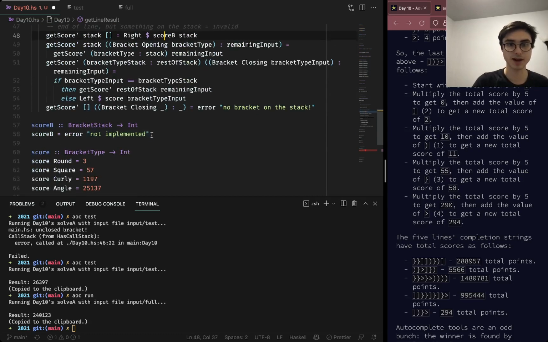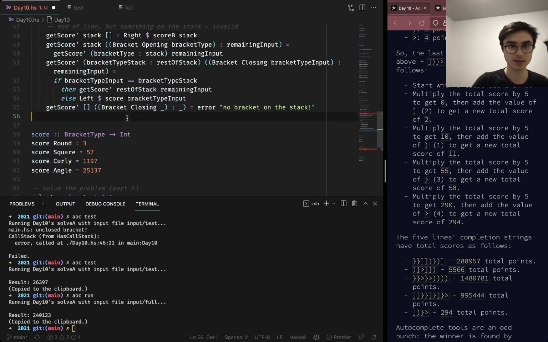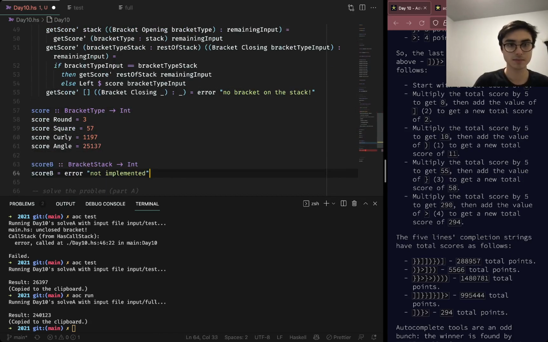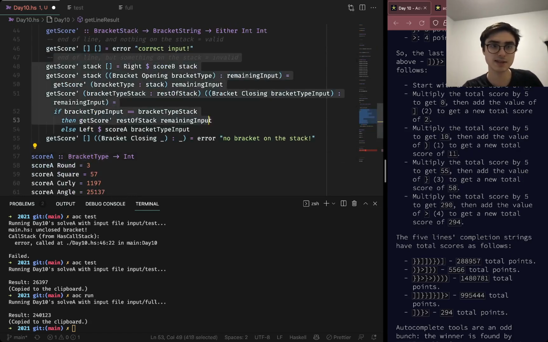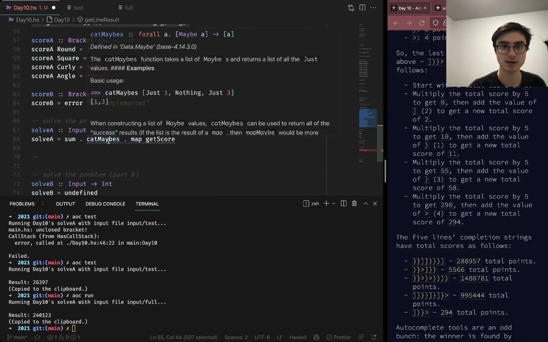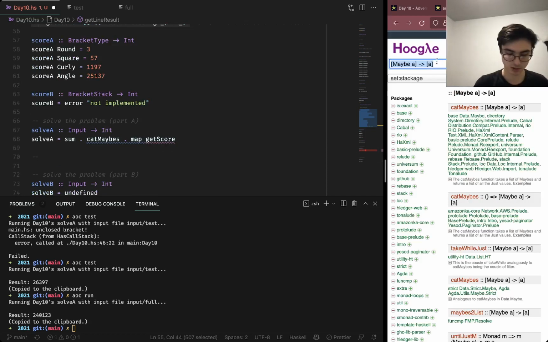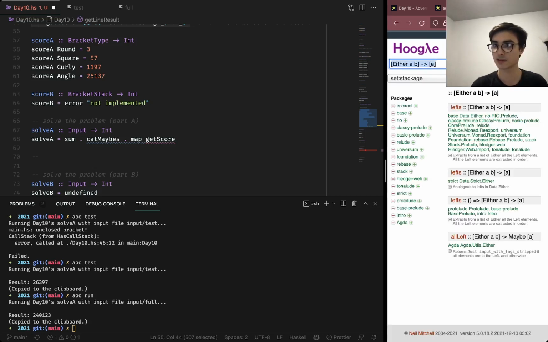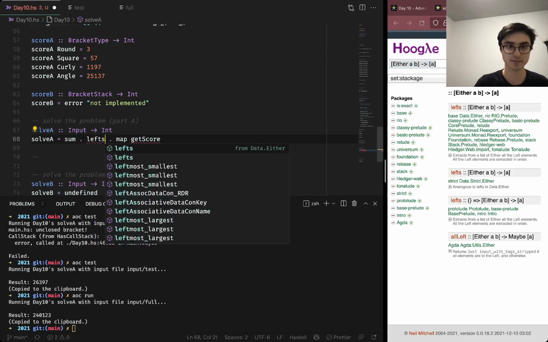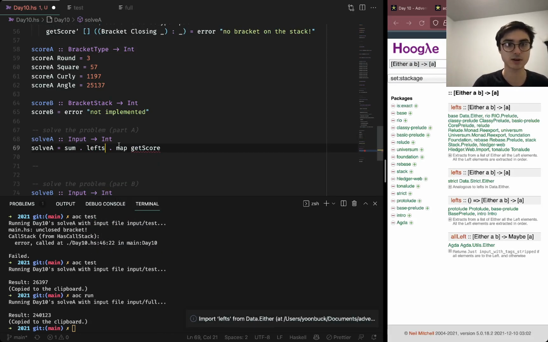So score B, we'll take a bracket stack and return an int. Easy. And then let's call this score A. Oops. Okay, I think that's a fine way to do it, because then this stack consuming code that we already written is still good. And instead of catMaybes, we need to turn a list of Either A B into a list of As. Lefts. Yeah. Lefts from Data.Either.